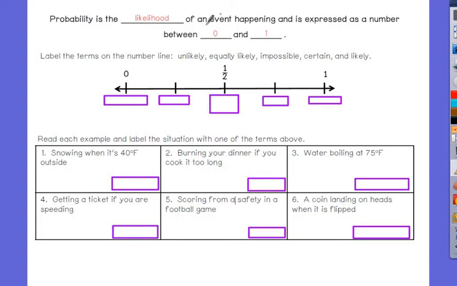What kind of numbers fall between 0 and 1? Decimals. What other kind of numbers? Fractions. Percents. That is what probability deals with: decimals, fractions, percents.